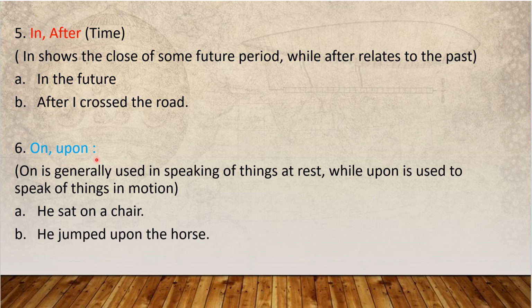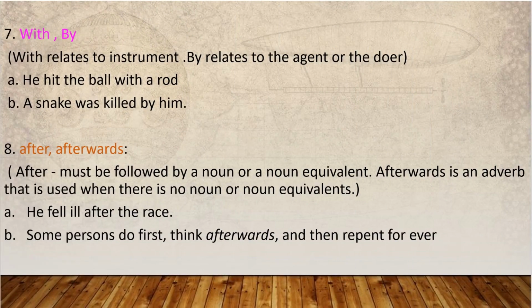Okay, he sat on the chair. There is no movement. He sat. He jumped upon the horse. So he jumped from one place to another place, so we use upon. There is a movement. The person jumped. It's a movement. Okay, then next, with and by. With relates to instrument, by relates to the agent or the doer.